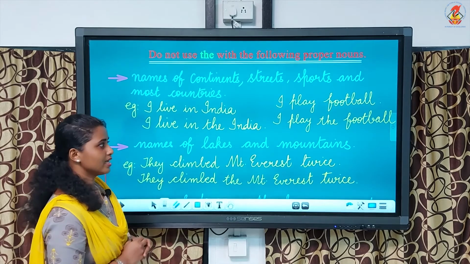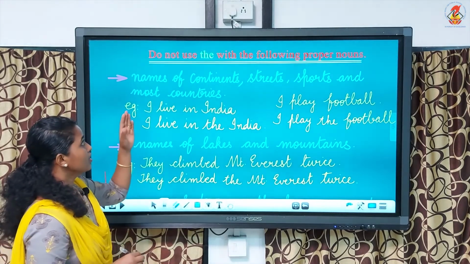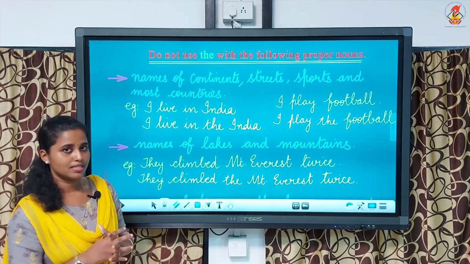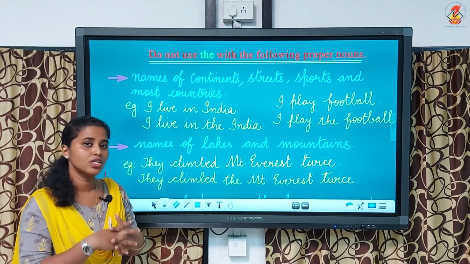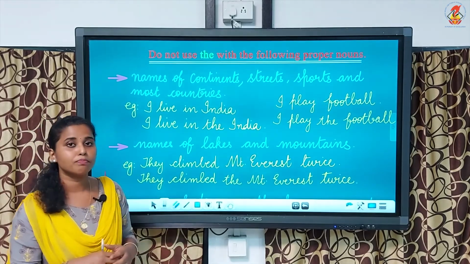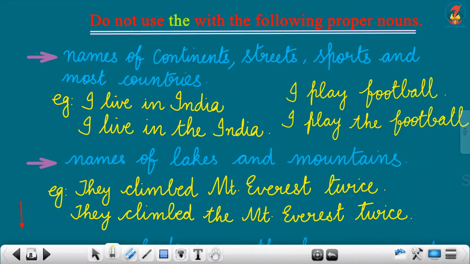Now, there are a few things where you should not use the. We should not use the with the following proper nouns. For example, names of continents, streets, sports and most countries. We should not use article the before a continent name, streets, sports and most countries.